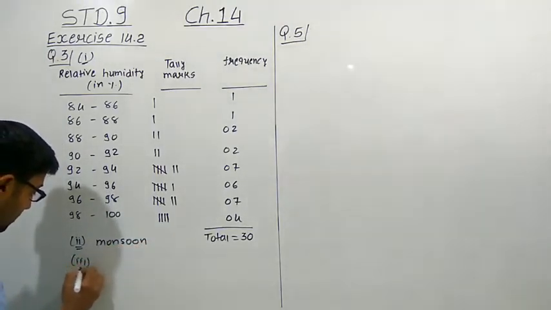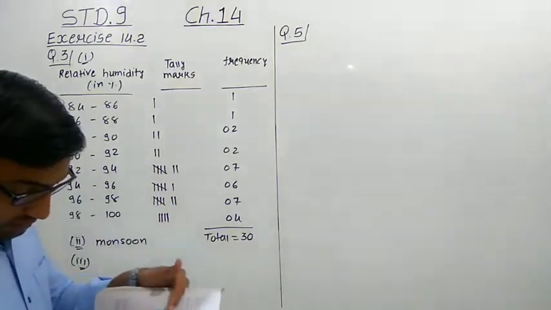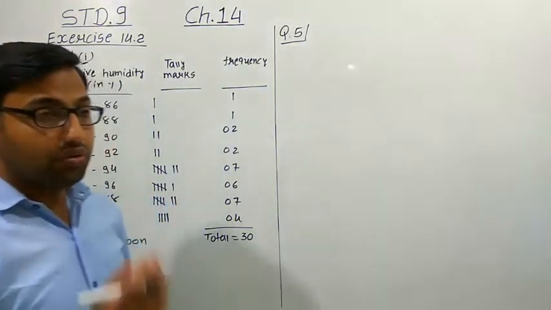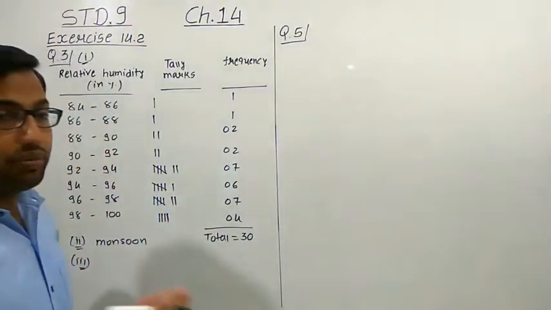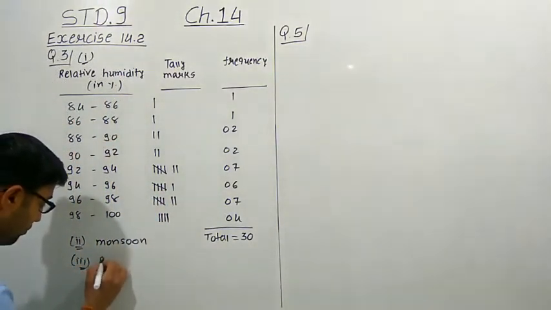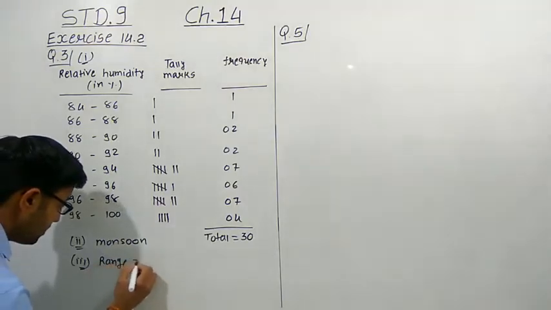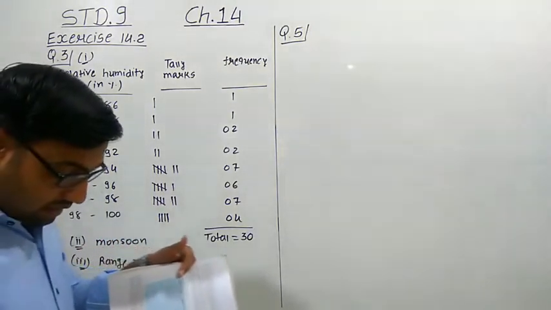Now third one is that what is the range of this data? Now this term we have already studied. Range of this data means maximum value minus minimum value. So we can write down that range is equal to, now see what is the maximum data here?